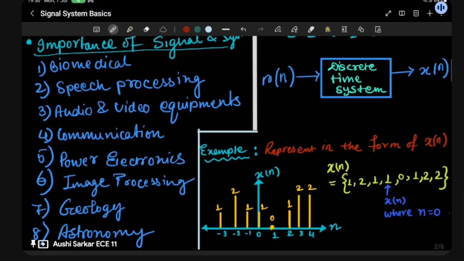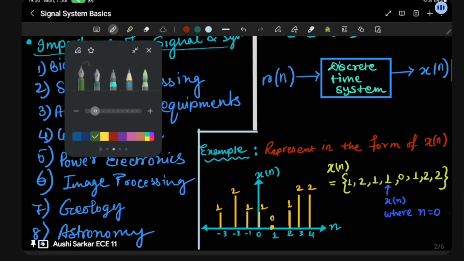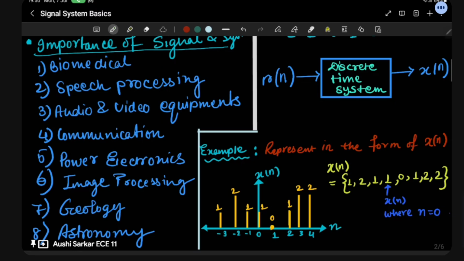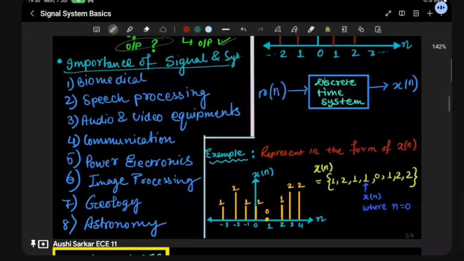So tell me one thing. What is a basic day-to-day life example related to signals and systems that you can find in your daily life? Tell me in the comments below. Now let me tell you the basic importance of signals and systems.